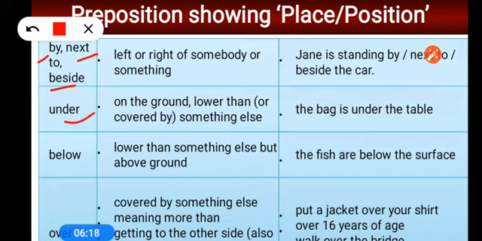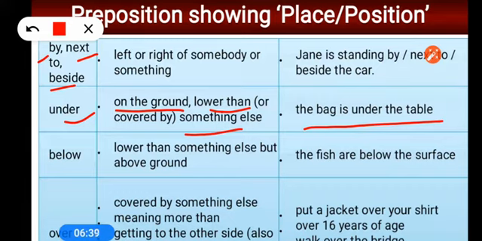Under. Under is used for something on the ground, lower than something, or covered with something, but it is on the ground, then we use under. Bag is under the table. So the table is covering the upper surface and the bag is on the ground.